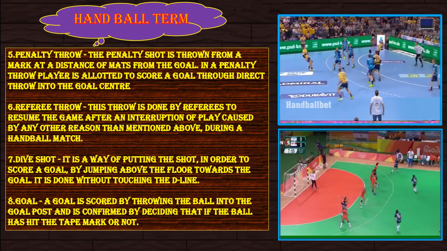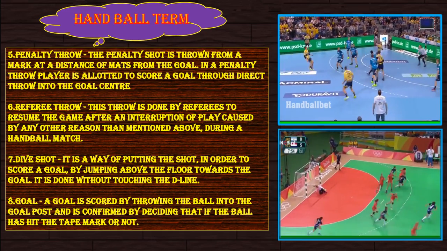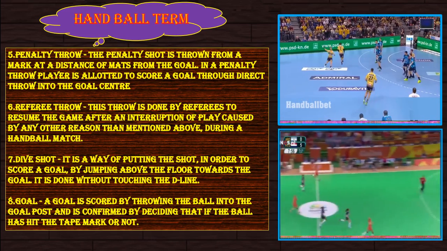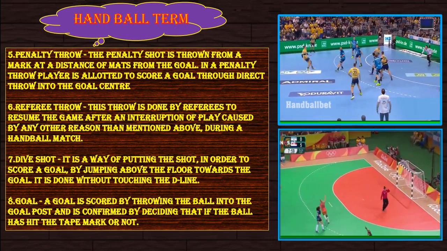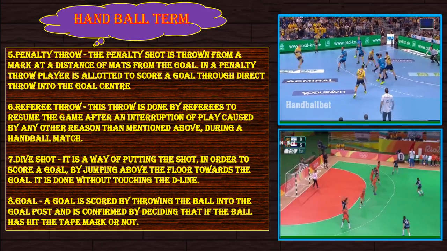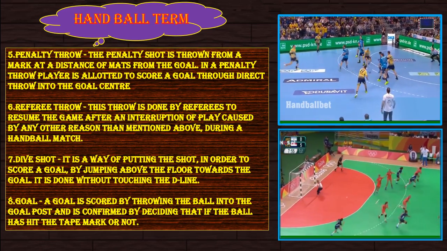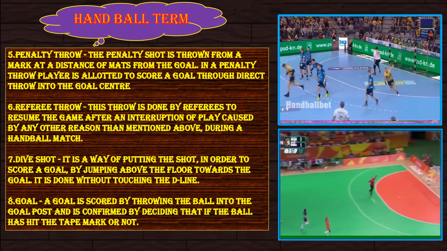Seventh, dive shot. It is a way of taking a shot in order to score a goal by jumping above the floor towards the goal. It is done without touching the D line. Eighth, goal. A goal is scored by throwing the ball into the goal post and confirmed by deciding whether the ball has hit the net or not.